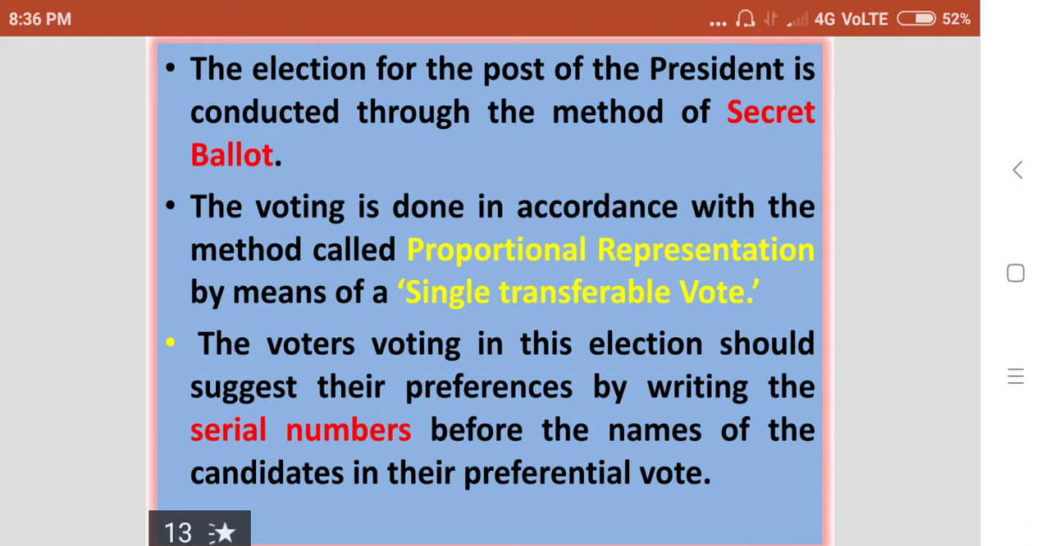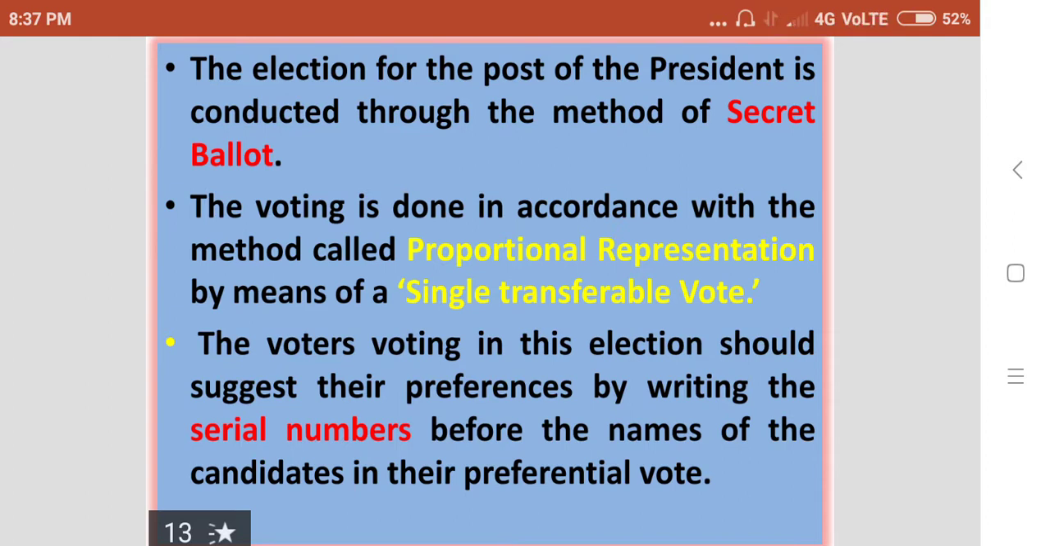When we go to the polling station, we can observe that the table where the machines are kept will be covered by a card sheet board. That is to maintain the secrecy of the voting, so that others should not see the casting of a vote by a voter. So secret ballot means the voter should cast his vote secretly.